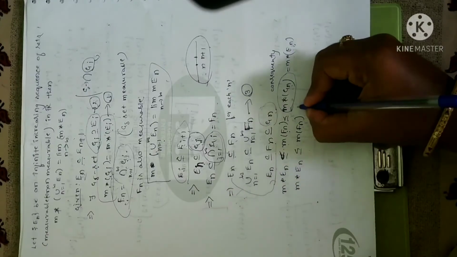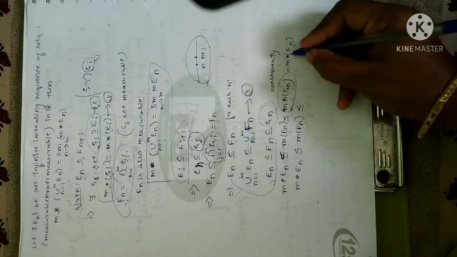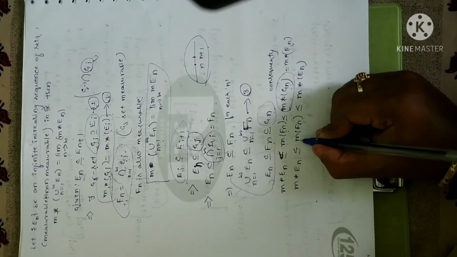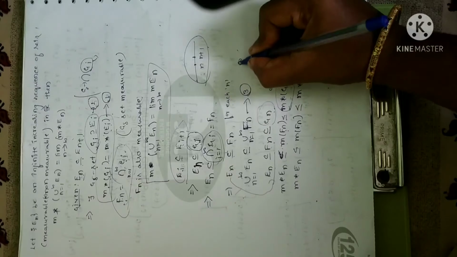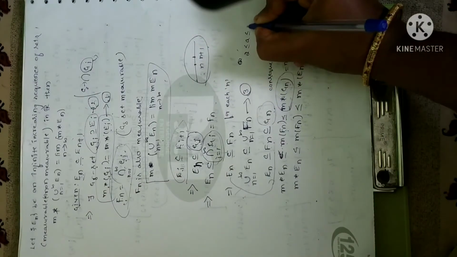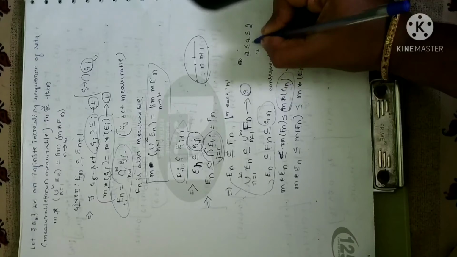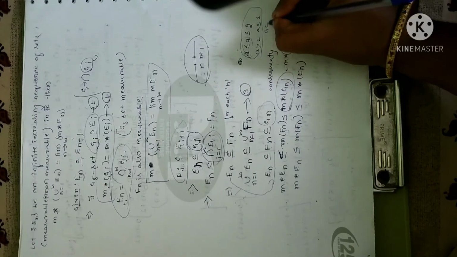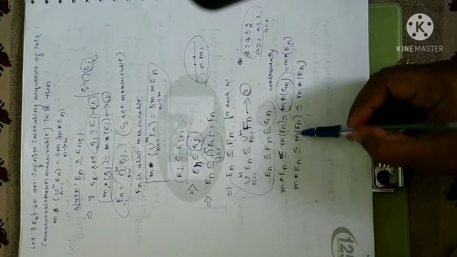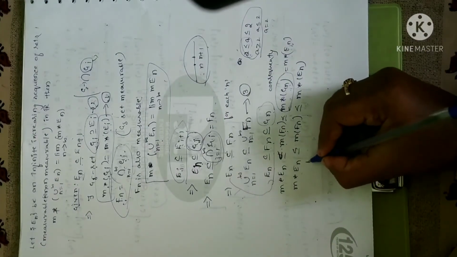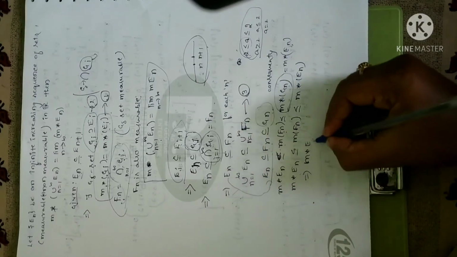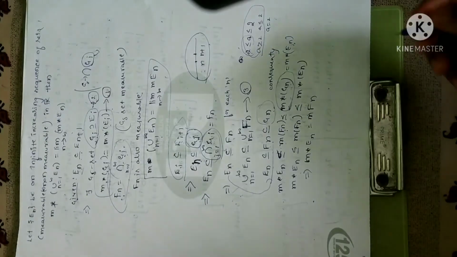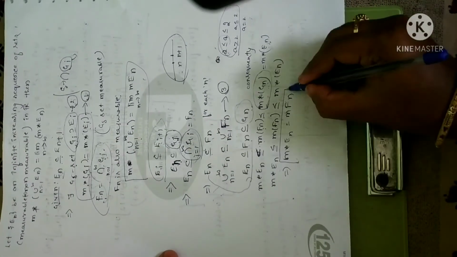Now this equation I am going to rewrite as m star of En is less than or equal to restriction measure Fn, which is less than or equal to, in place of measure of Gn, I can write m star of En. Now this says that, see here, this is something like 2 less than or equal to a less than or equal to 2, meaning a is greater than or equal to 2 and a is less than or equal to 2. So if both conditions are true, I can say a is equal to 2, something like that. So if both the inequalities are true, this implies that m star of En is equal to m of Fn. Clear?